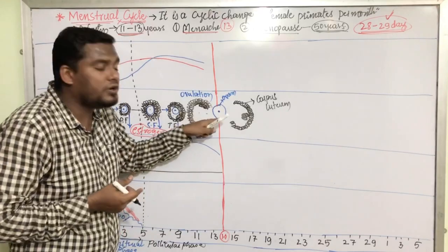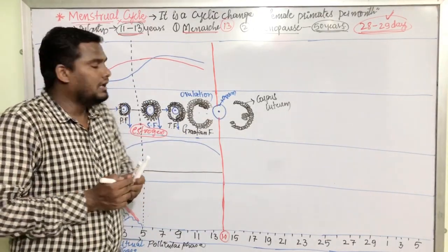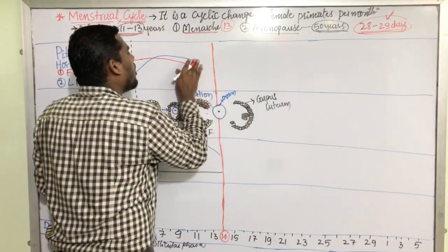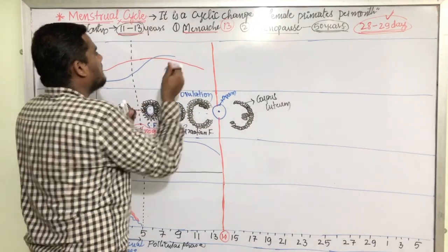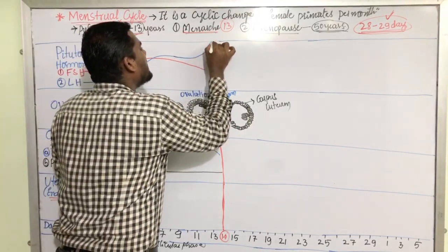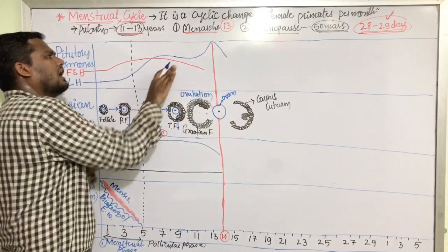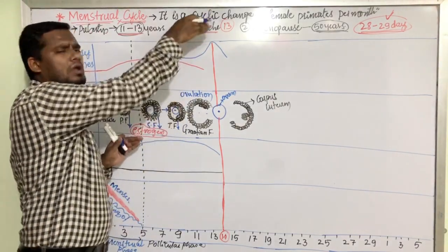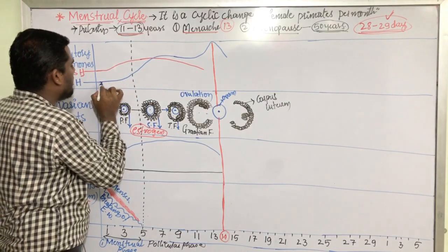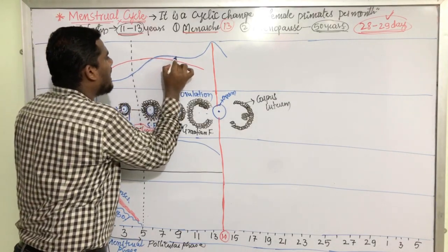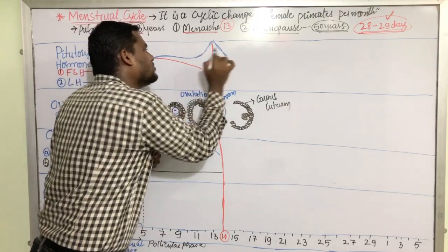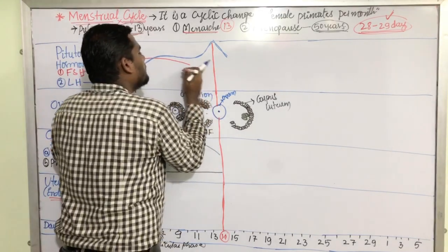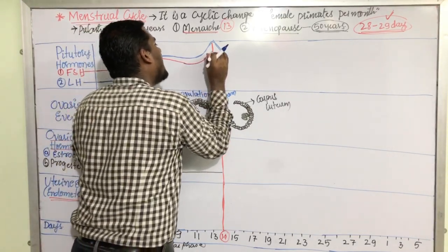Now, before we discuss the function of the corpus luteum, let us talk about why this Graafian follicle gets ruptured on the 14th day of the menstrual cycle. Here in the pituitary, suddenly this LH hormone reaches its peak level. The LH hormone level becomes very high. Here, slowly it is getting higher and higher. Now on the 14th day, suddenly it increases. It reaches its peak level, and simultaneously this FSH level is also at its peak.